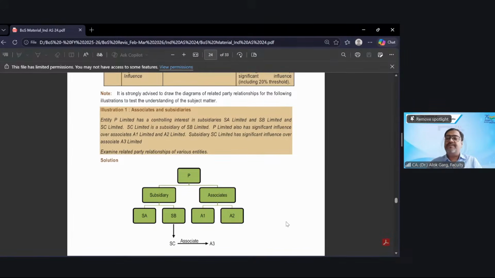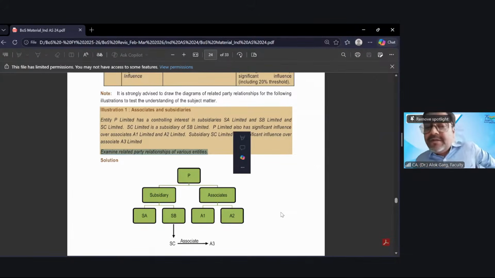Now, examine the related party relationship of various entities. In this case, tell me who are the relatives of P Limited. All are relatives of P Limited. All the subsidiaries, step subsidiary, associate of the subsidiary, and associates are all relatives of P Limited.